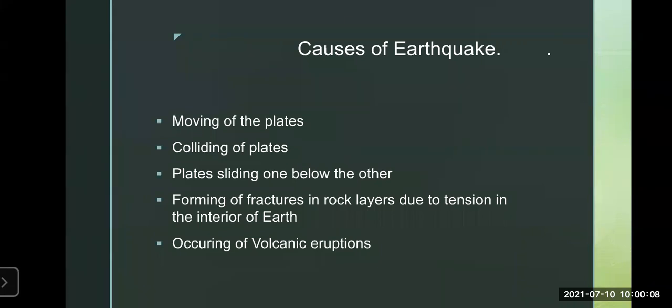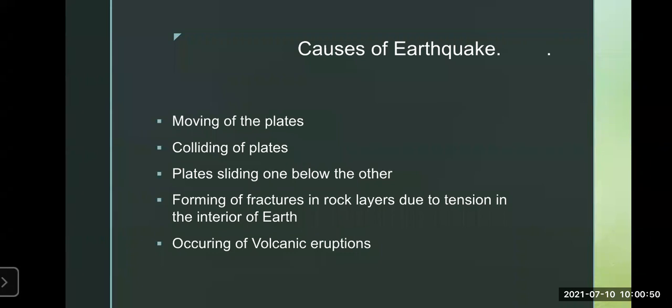Now, causes of earthquake. There are different causes of earthquake. Just now I explained the moving of the plates. When these tectonic plates are moving, they move in different ways. Sometimes they come together, sometimes they move apart. So different directions are there. Compression is there, tension is there. These tectonic plates are just 100 kilometers thick below the crust. So where are these tectonic plates? 100 kilometers below the crust, it is a thick layer.